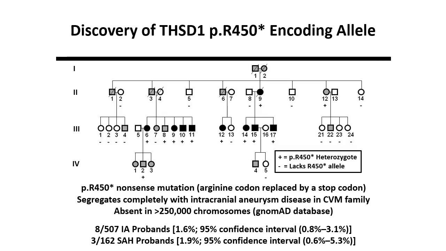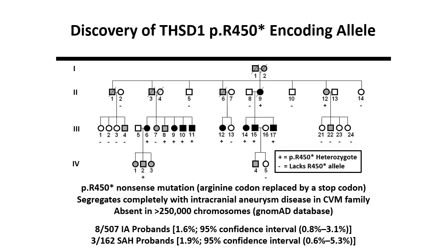13q14.3 under our linkage peak. To determine if rare variants were associated with IA more broadly, we performed a large-scale case control study. We analyzed the THSD1 coding sequence in 507 IA probands from our patient cohort, representing both familial and sporadic disease. This analysis resulted in the identification of 7 rare missense variants in 8 patients. Of these, 3 THSD1 missense mutations were found among 162 SAH victims. These patient-identified rare variants were statistically enriched in comparison to controls, and as will be shown later, each variant led to THSD1 dysfunction.